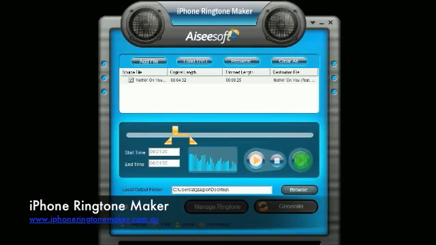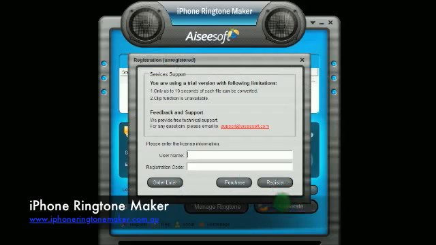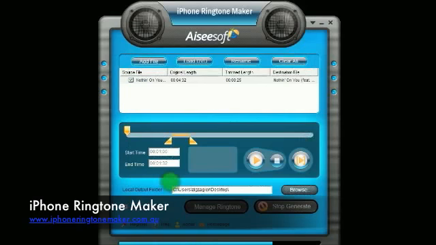So once you're happy with the length that you'd like to convert, just click generate. And as you can see here, this is just a trial version, so all you can do is convert up to 10 seconds of the file, but if you've got the full version, you can basically convert any length of the music that you have. So for this instance, I'll click order later, and yep, it's done.